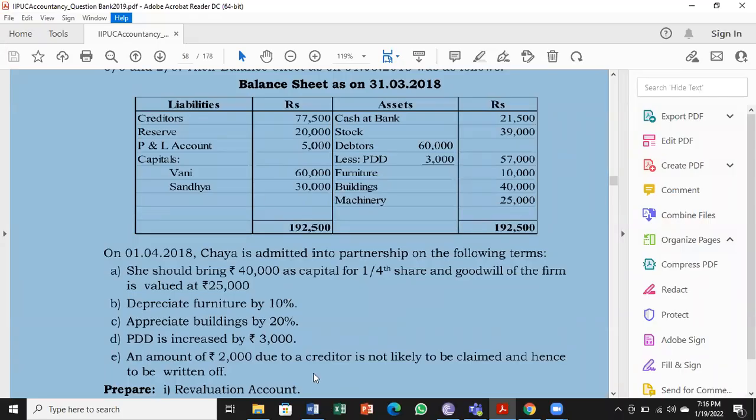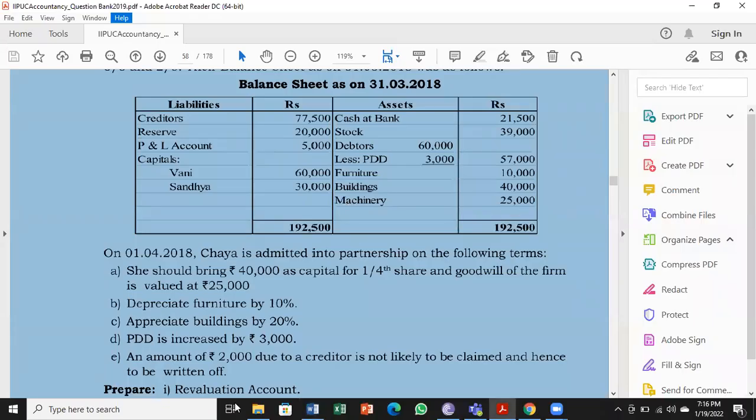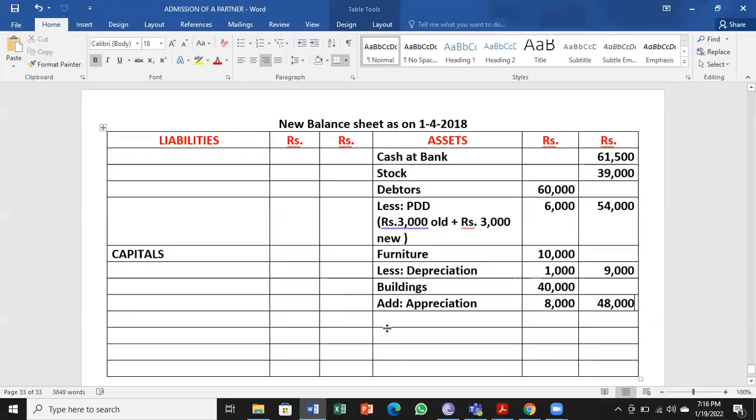Next, buildings 40,000. Inner column, because we have an adjustment, add appreciation. Appreciation is an increase of 8,000 rupees. That becomes 48,000, the new value for building. Next, machinery 25,000. We don't have an entry for machinery. So no adjustment for machinery. So machinery value 25,000 as it is.